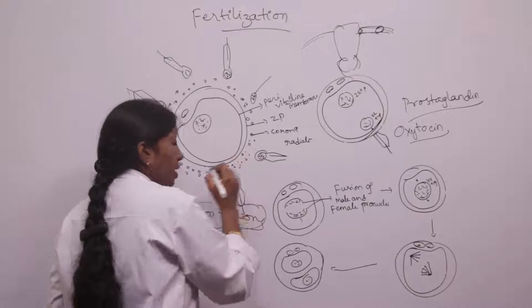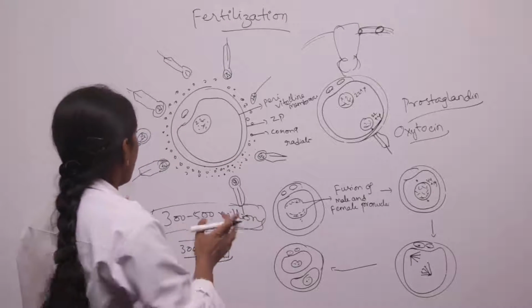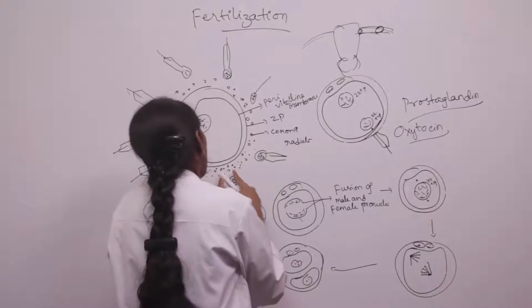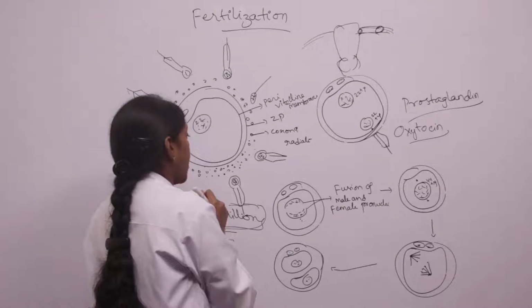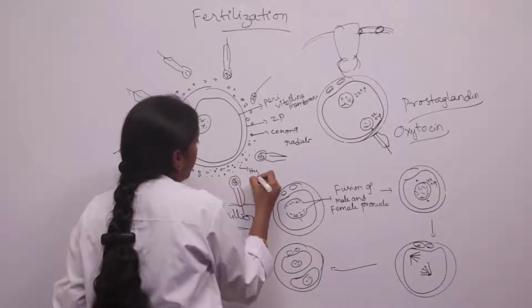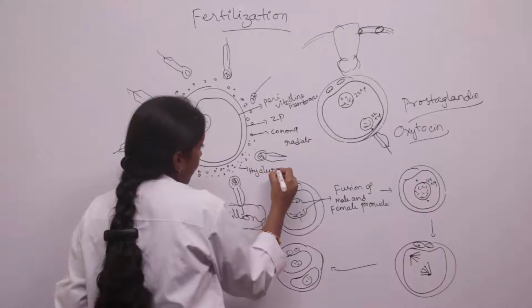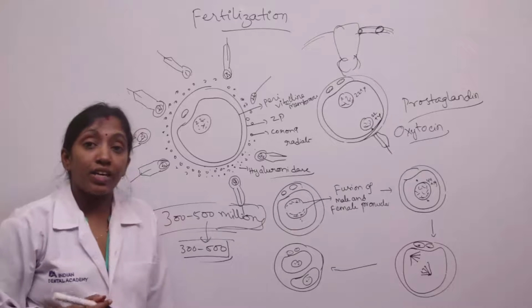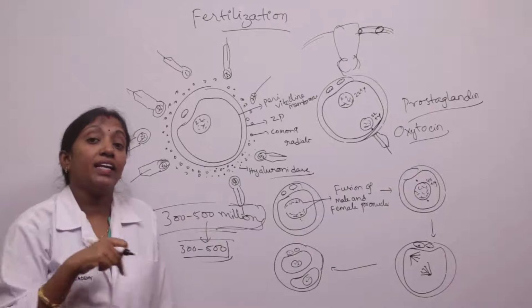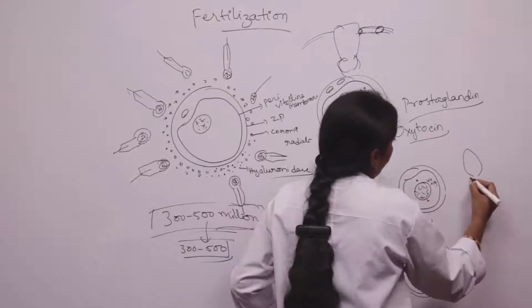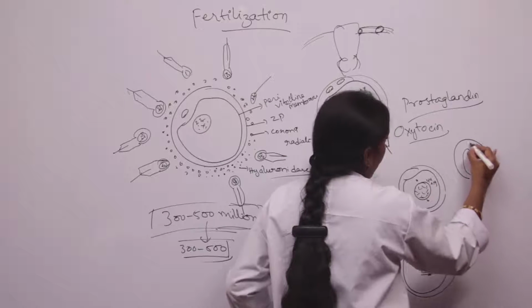One is the corona radiata. When the sperms enter, the corona radiata cells disintegrate by an enzyme called hyaluronidase, secreted by the acrosomal cap of the sperm. We know that the sperm head is covered by an acrosomal cap, right?